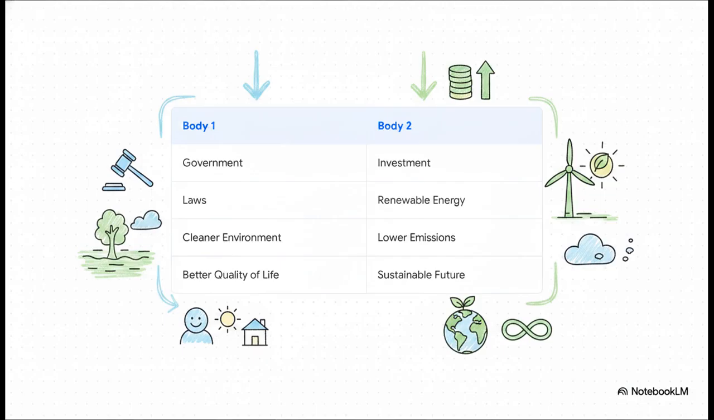So here's the million-dollar question. How do you actually remember all this during your high-pressure exam? That's exactly where this visual memory map comes in. Check out the flow here. On the left side for Body 1, just remember this sequence. Government, down to laws, leading to a cleaner environment and ultimately a better quality of life.